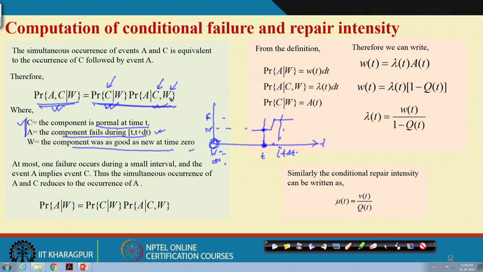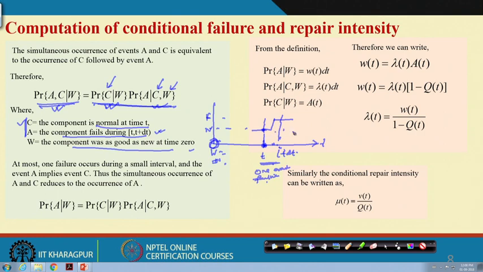Okay. But here one interesting thing is there. We basically choose the interval at such a small value that only one failure event can happen. That is a failure event here, because it is in the normal state, it can go to the abnormal or failed state. So, one failure event can take place within this small amount of time.